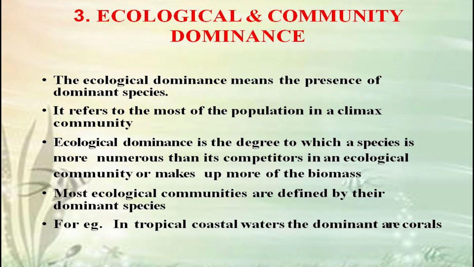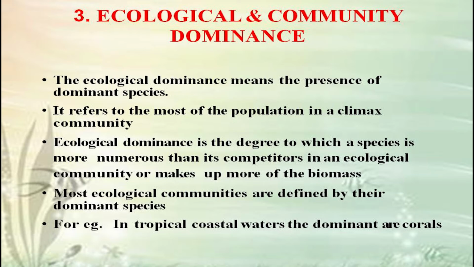The ecological dominance means the presence of dominant species. It refers to the most of the population in a climax community. Ecological dominance is the degree to which a species is more numerous than its competitors in an ecological community or makes up more of the biomass. Most ecological communities are defined by their dominant species.